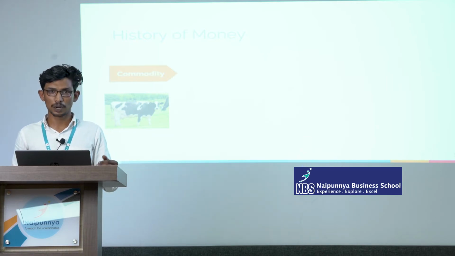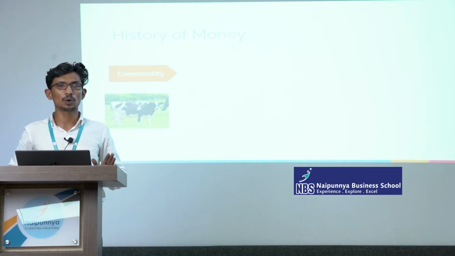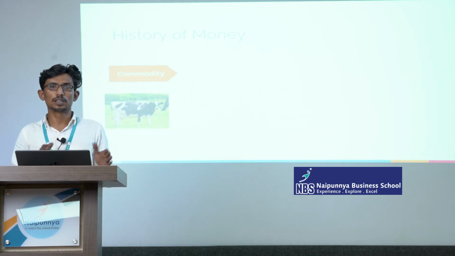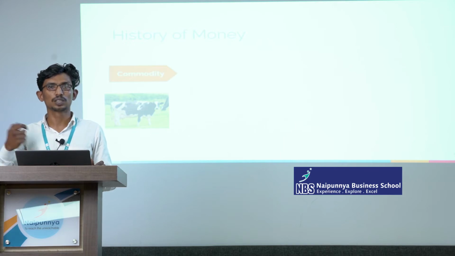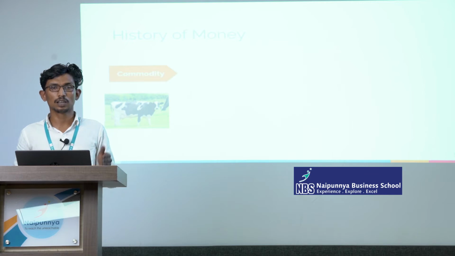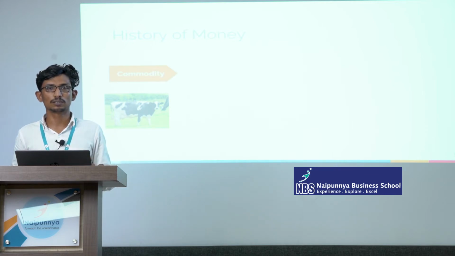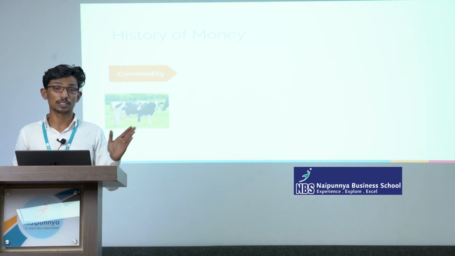It should be durable, portable and divisible. But assume that we are using a cow as money. The portability was very limited. We can't carry a cow with us all the time as a medium of exchange. Again, in case of divisibility, if we need to divide the money at the same time, it's not possible if we are using a cow as cash. So there are so many problems we faced when we started the concept called money at the time of commodities. It is around 9000 BC.